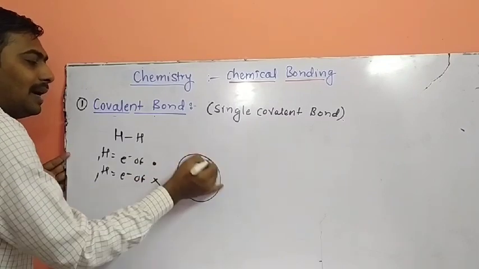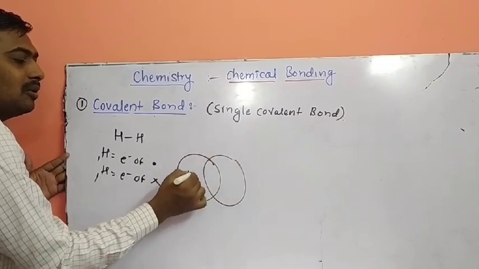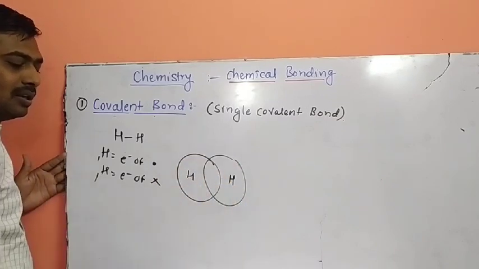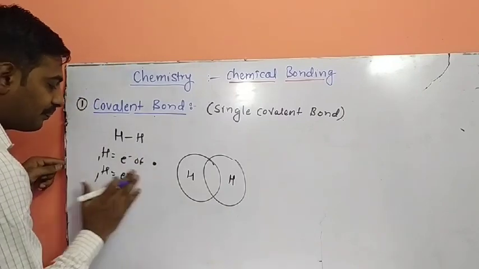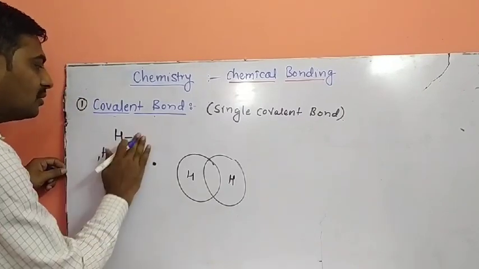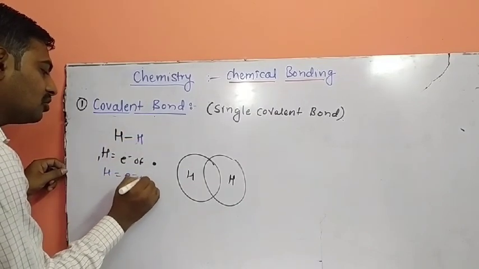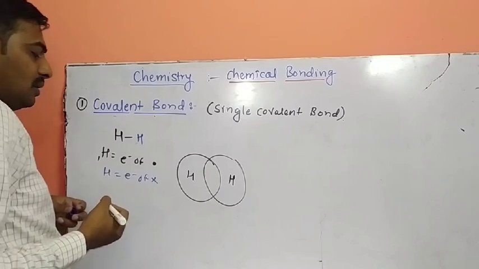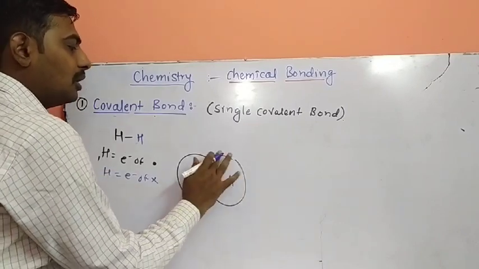So the orbital diagram or electronic diagram involves sharing of electrons. This is the first hydrogen and this is the second hydrogen. I'll draw with a different color, it will be easy for you. The second hydrogen is denoted by blue color.